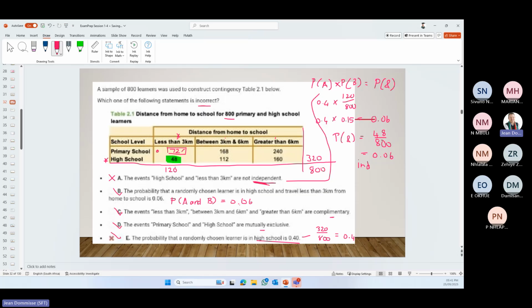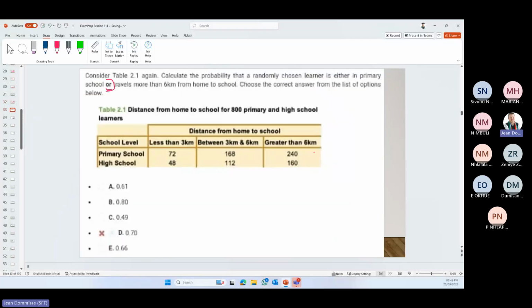Again, we did not need to complete the whole table. I basically completed the 72 because I needed the total of less than, and we completed the high school, so those are the only two in the table that we completed. I didn't need to complete the others, so you save a bit of time in your exam. Okay, let's go to the next one.